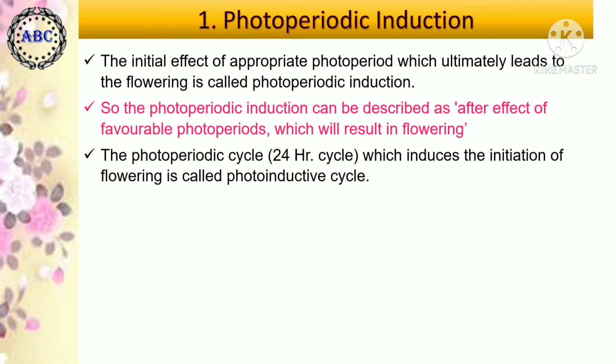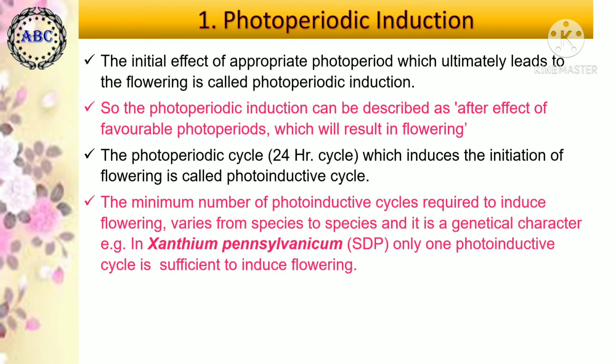The photoperiodic cycle, that is a 24-hour cycle which includes the initiation of flowering, is called photoinductive cycle. The minimum number of photoinductive cycles required to induce flowering varies from species to species, and it is a genetical characteristic.